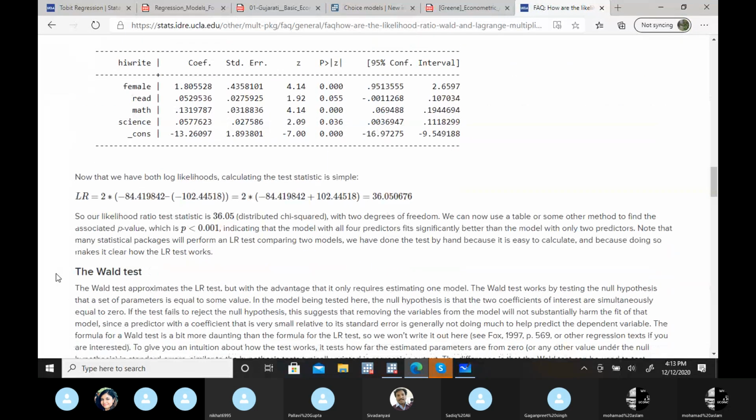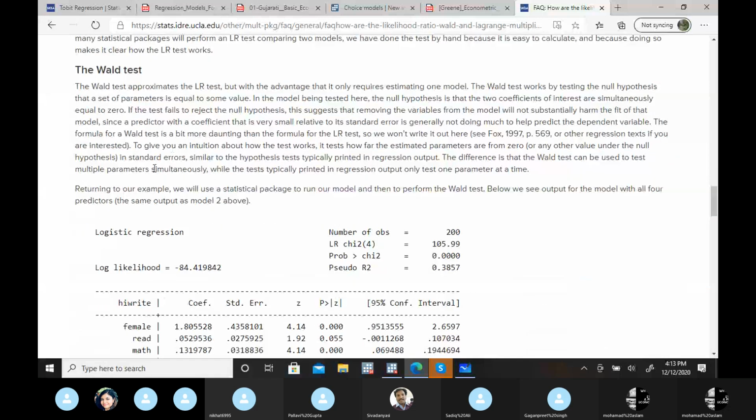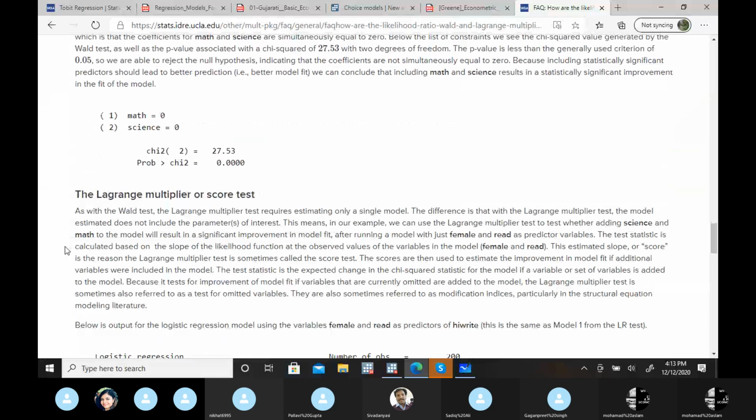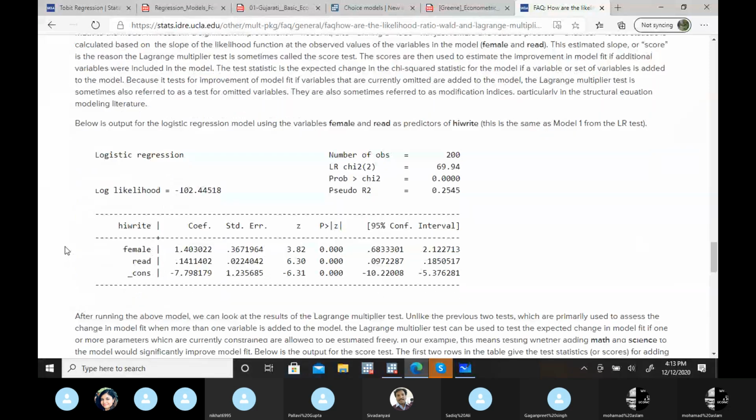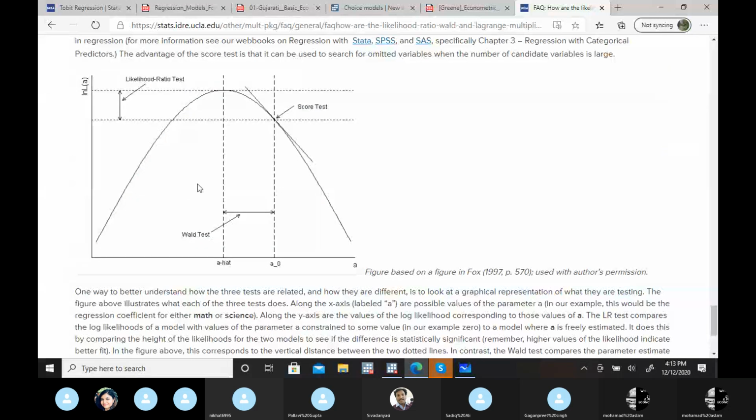Then the Wald test generally compares results against the zero parameter. It's quite different from the likelihood test, but you can use it as well in place of the likelihood ratio. Then Lagrange multiplier. So I'll share this content with you. They have also given this diagram. The Wald test is between the coefficients, while the likelihood ratio test is between the gap of the likelihoods for the restricted and full predictor models, the final model. So you can use any of these.